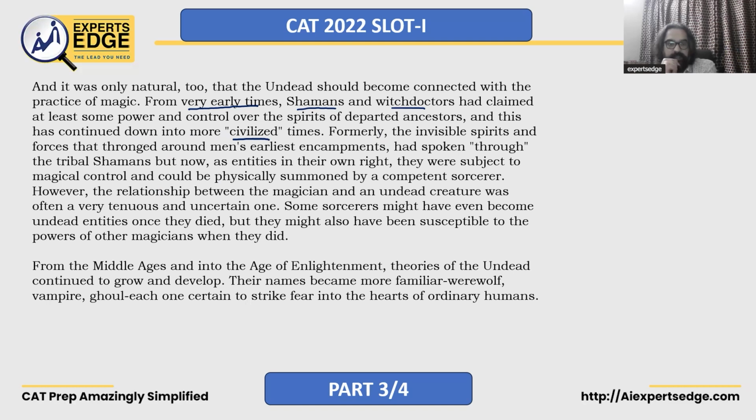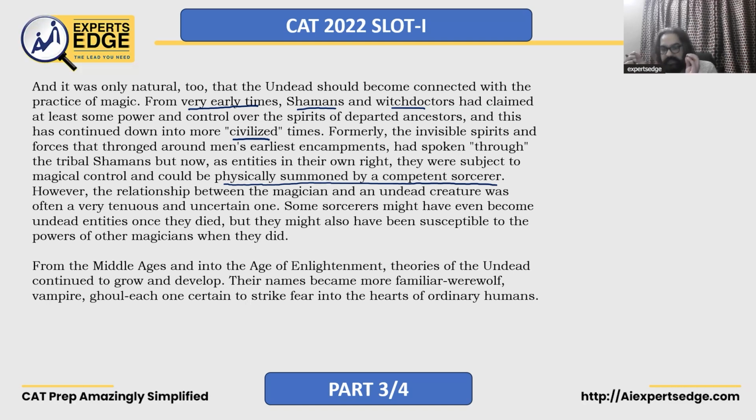Formerly, the invisible spirits and forces that thronged around men's earliest encampments had spoken through the tribal shamans, but now, as entities in their own right, they were subject to magical control and could physically be summoned by a competent sorcerer. बोलते ना, we call the spirit, कोई अच्छा sorcerer है तो they can call the spirit. You must have seen pagan worship, etc. However, the relationship between the magician and an undead creature was often a very tenuous and uncertain one.